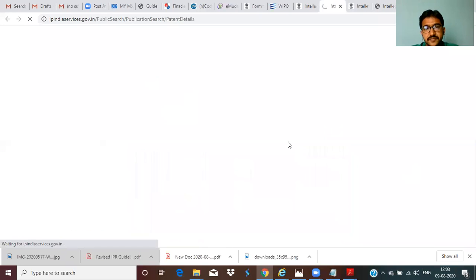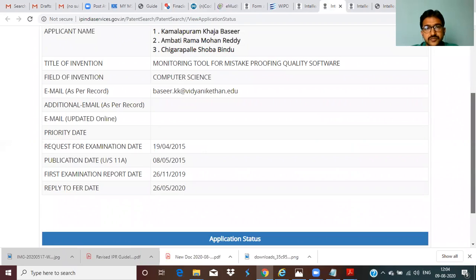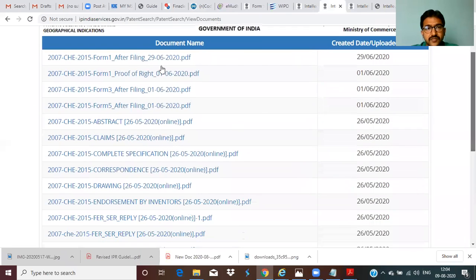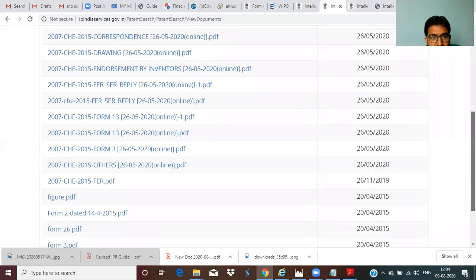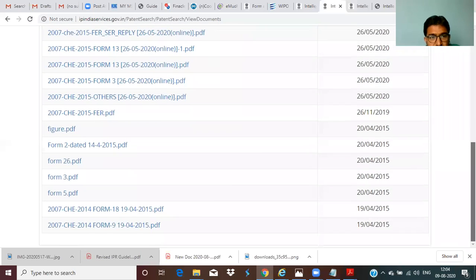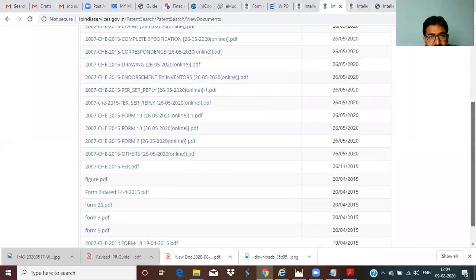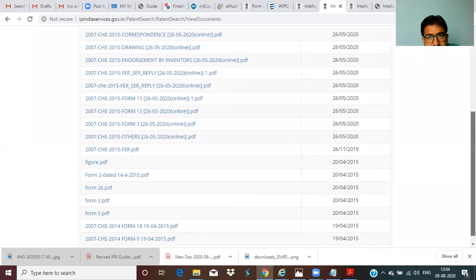Application status. This is my guides, Ramon Edisar and Shivagundana. The documents, and here Form 1, Form 2. Again, I have written it. See, there is a FER. See here. You got a FER. See the number of forms. Just zoom down. See the number of forms compared with the previous after FER. I got a FER here on 11th of 2019. After 2015 it takes 4 years for getting FER.